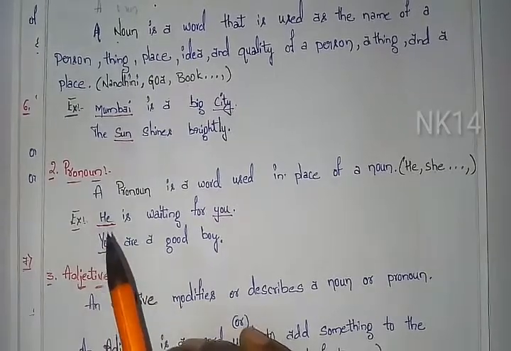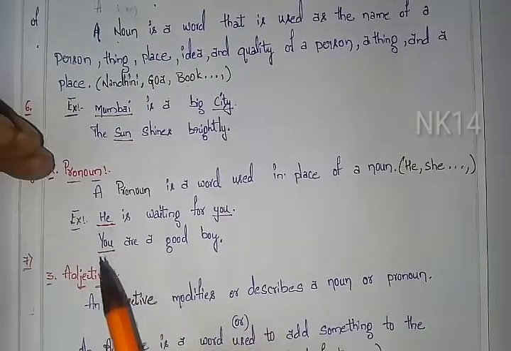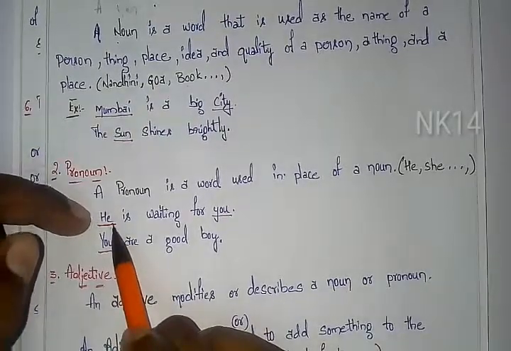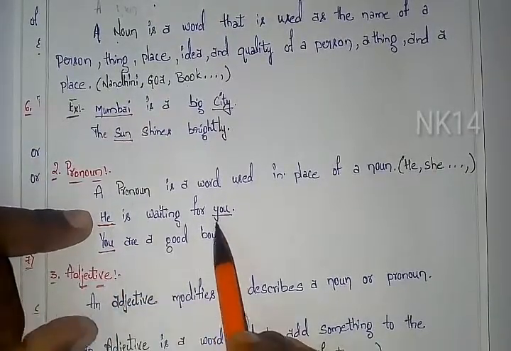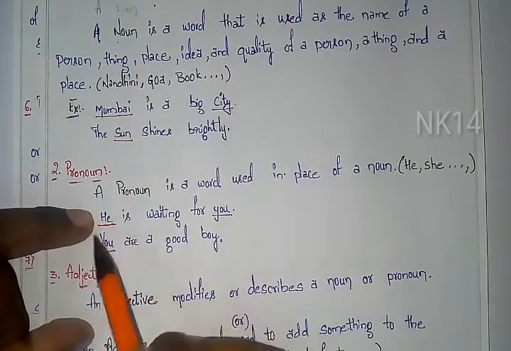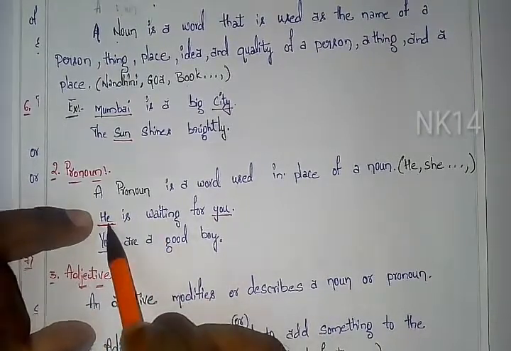Simple friends, a pronoun is a word used in place of a noun. Here we can use any name, like Ravi is waiting for you, but instead of Ravi we are using he. So as it is used instead of a noun, it comes under pronoun.